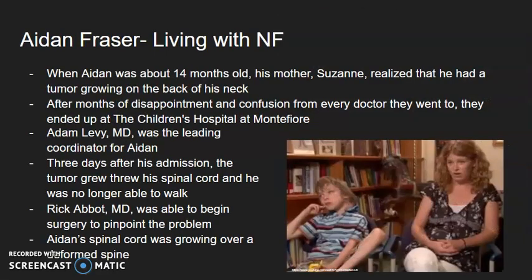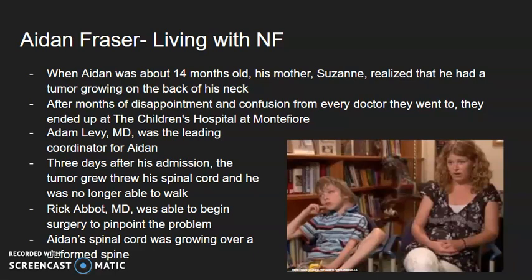So here's a personal story about Aiden Frazier, a young man living with neurofibromatosis. When Aiden was about 14 months old, his mother, Suzanne, realized that he had a tumor growing on the back of his neck. Wanting to figure out what was happening, she went to multiple doctors, but they brought nothing but disappointment and confusion because they were not communicating with each other. Till eventually they ended up at the Children's Hospital at Montefiore.